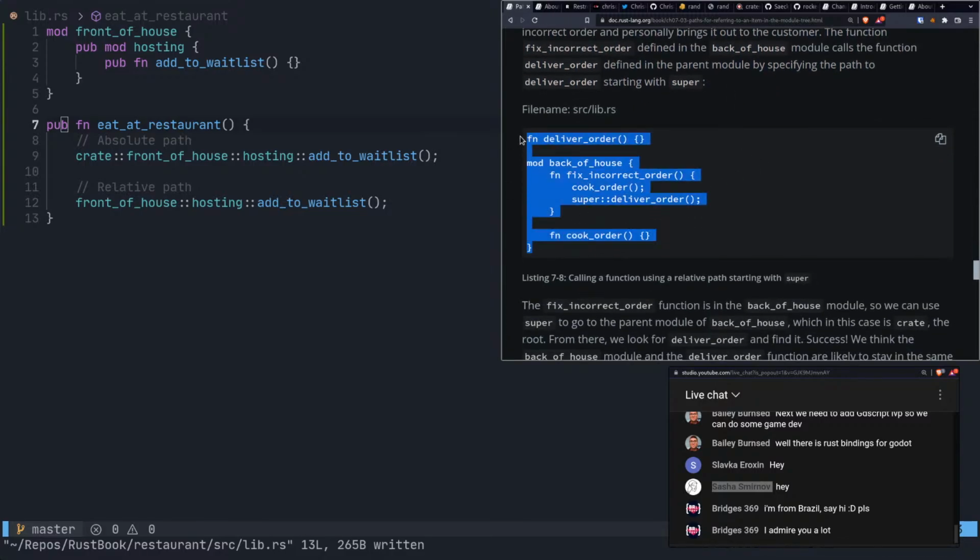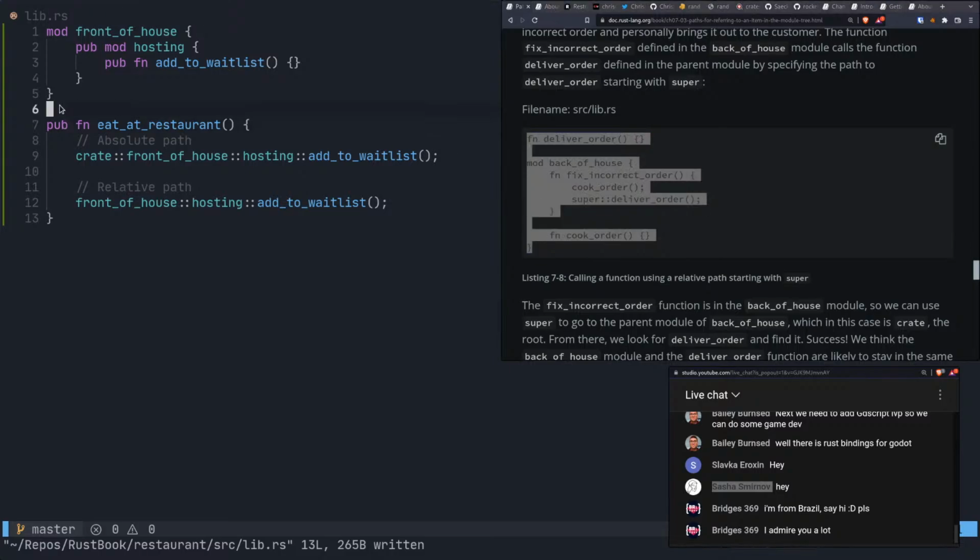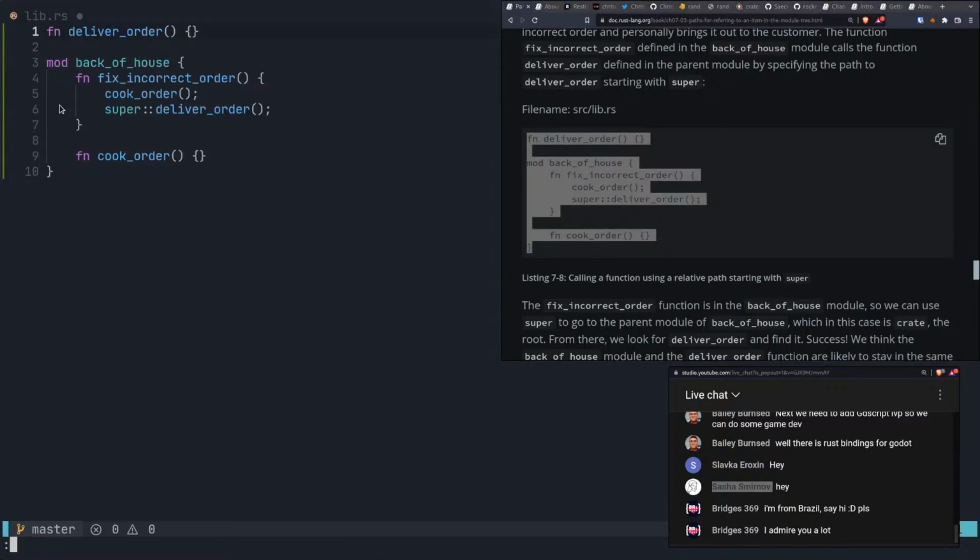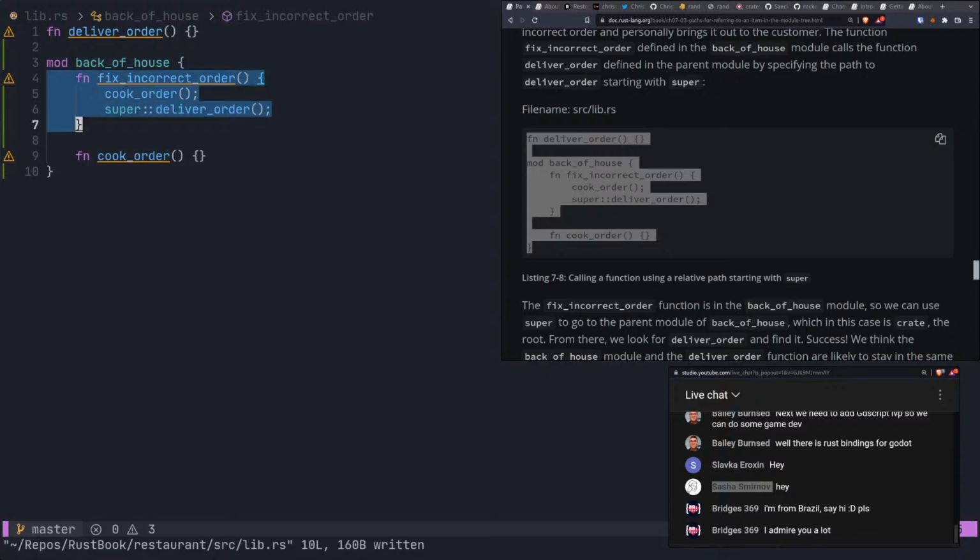Let's maybe get some of this stuff here. So it looks like we're okay. Now we're inside of a module context. We're in a function inside that module context. In this module context, we have a function called cook_order. And then this guy out here, we know nothing about him because he's not in the module, so we know nothing at all about that.